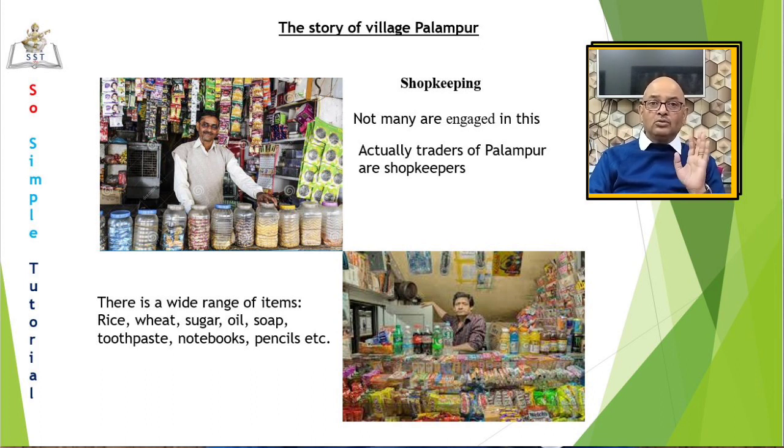Even some sell clothes. Few families whose houses are close to the bus stand have used a part of the space to open small shops. They sell eatables. This is also a very common scene in many places. Near the bus stops, you will find small shops selling tea, samosa, and other eatables.